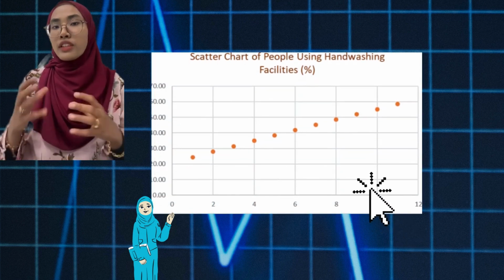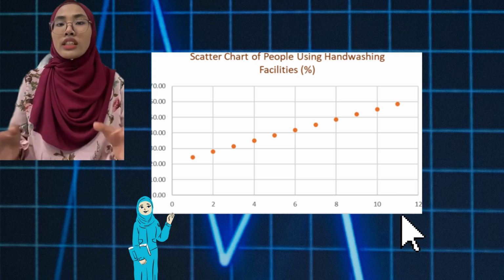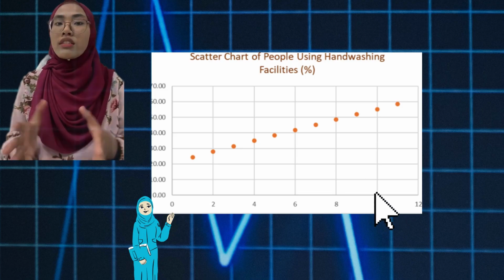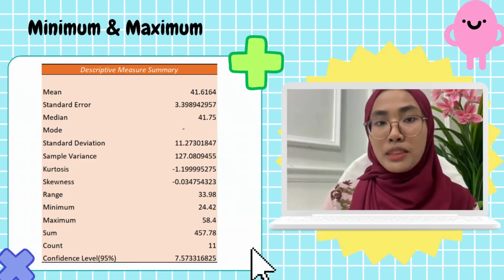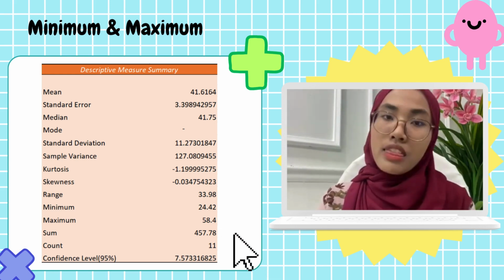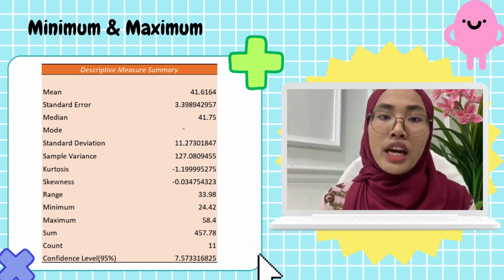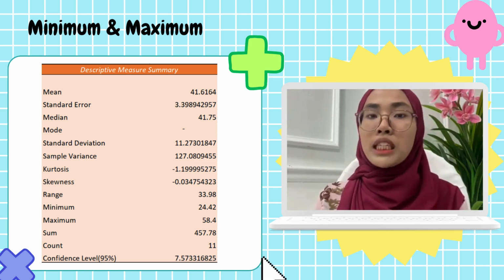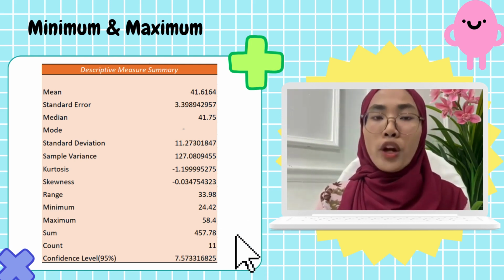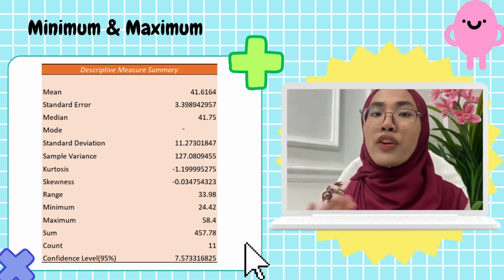The transfer of deadly infection which required individuals to wash their hand on a regular basis is a common factor affecting the facility's hand washing rate. Minimum is the smallest number in data collection, while maximum is the largest number in data. Sorting the data set in ascending order is a simple approach to identify this value. As a result, the minimum value in this data is in 2010, which is 24.42%, while the maximum value in this data set is 58.40%.